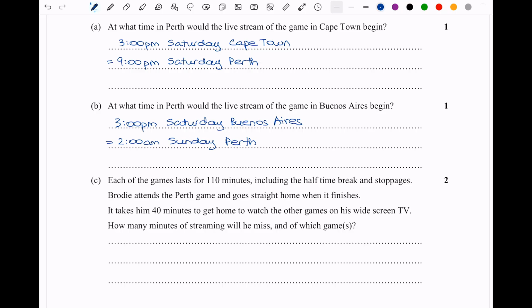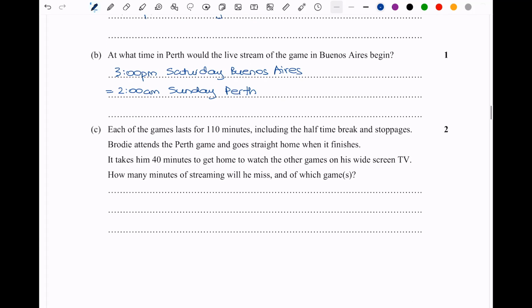So basically what we need to work out is what time will Brody get home, and then we can use our answers in part A and B to see, okay, well, if Brody gets home after those start times in Perth time, how many minutes would he have missed? So I think step one is let's find out what time Brody gets home. So Brody, let's call it arrival home.